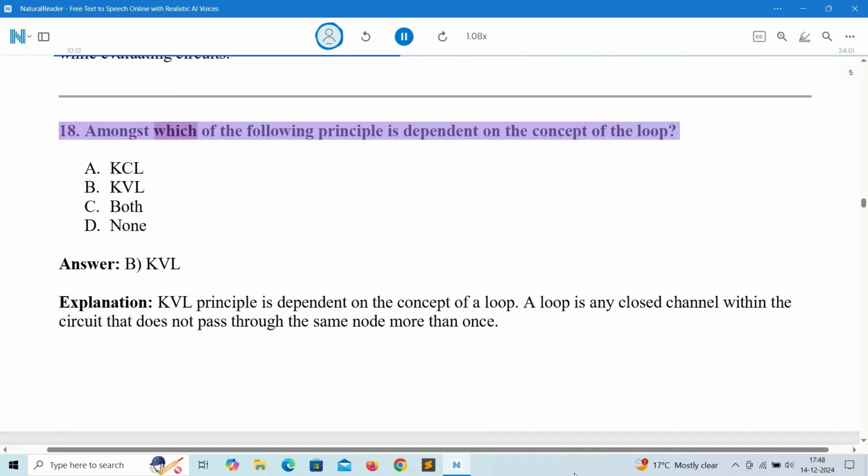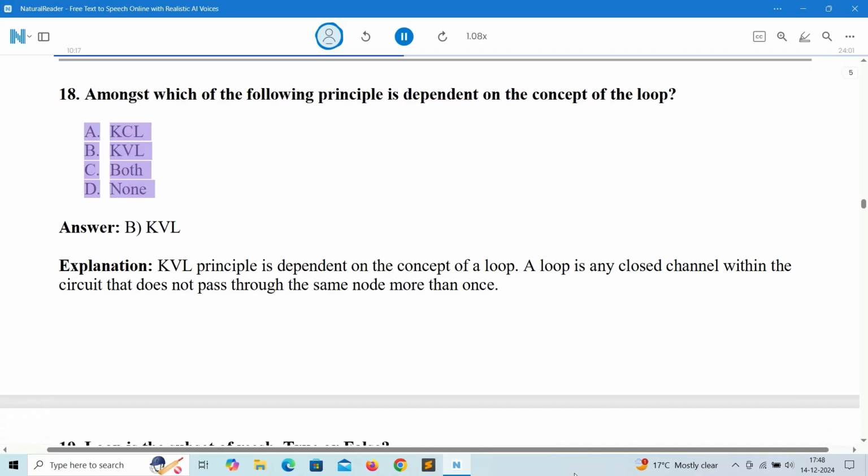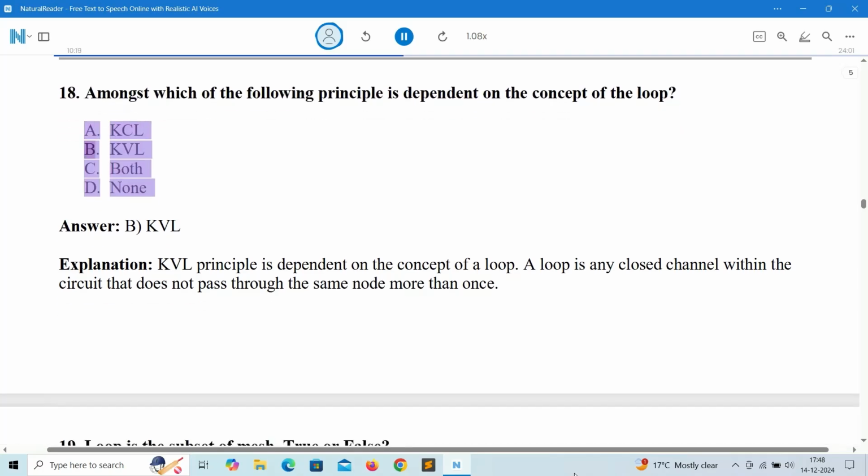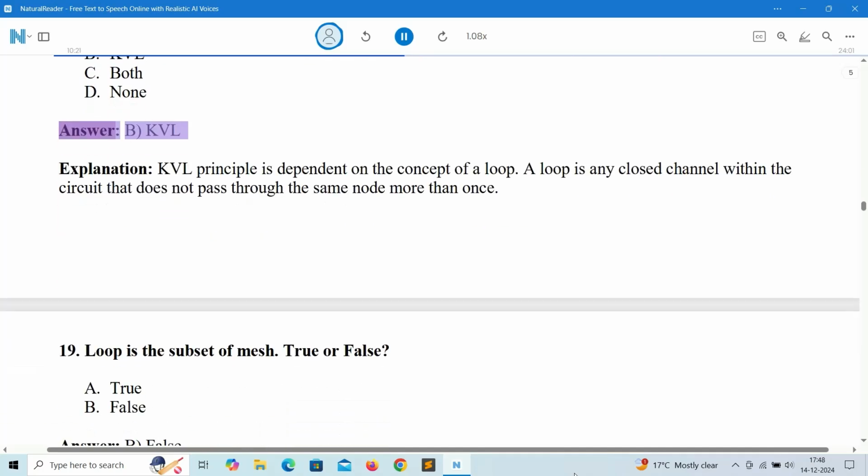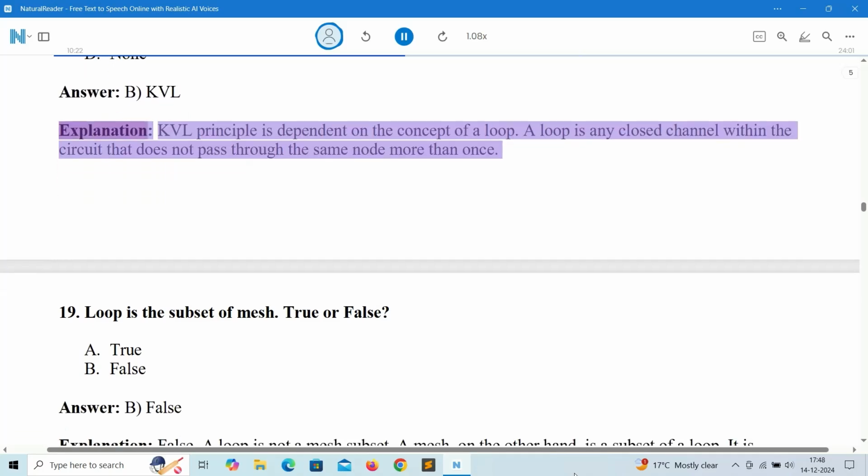18. Amongst which of the following principle is dependent on the concept of the loop? A. KCL. B. KVL. C. Both. D. None. Answer: B. KVL. Explanation: KVL principle is dependent on the concept of a loop. A loop is any closed channel within the circuit that does not pass through the same node more than once.